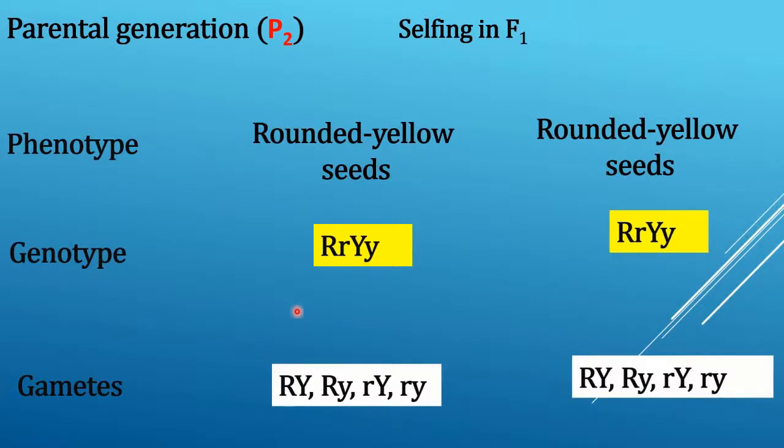So these are the different gametes as shown in the previous diagram. By selfing the F1 generation, we get four different gametes: RY, Ry, rY, and ry.